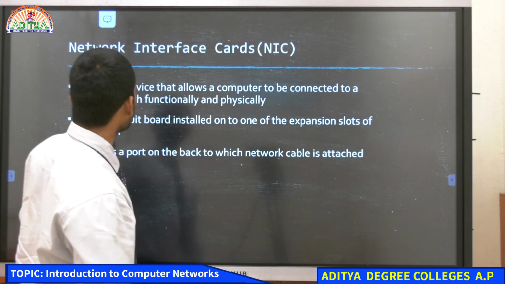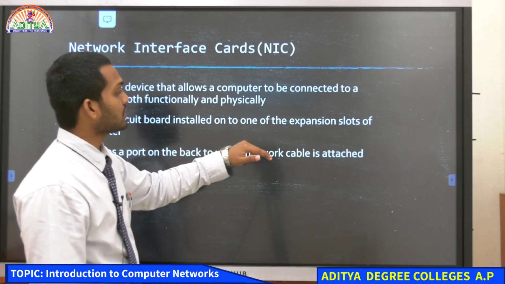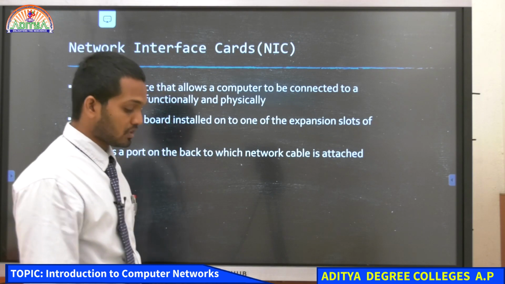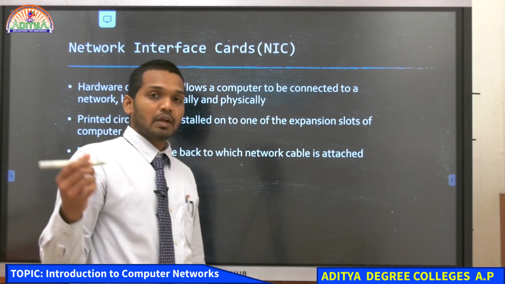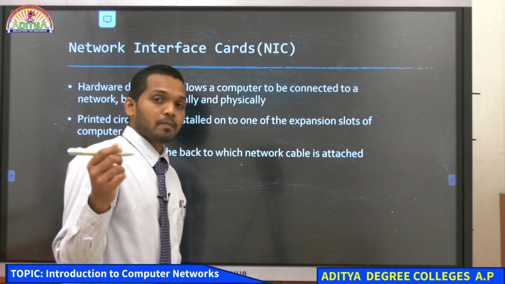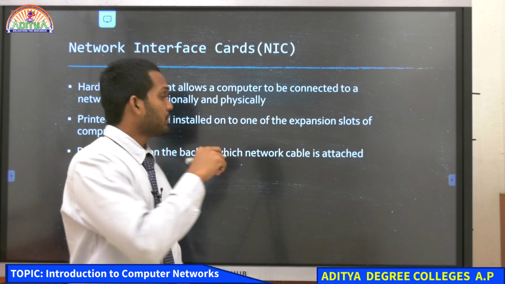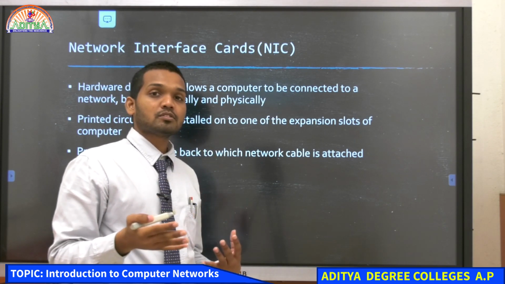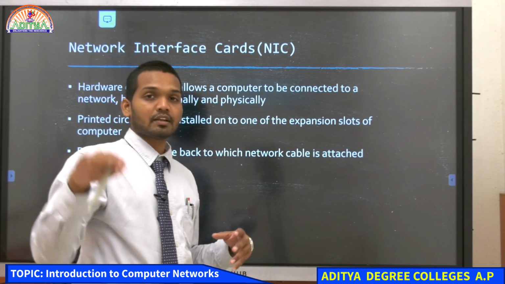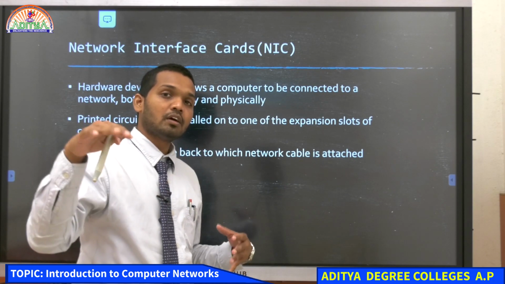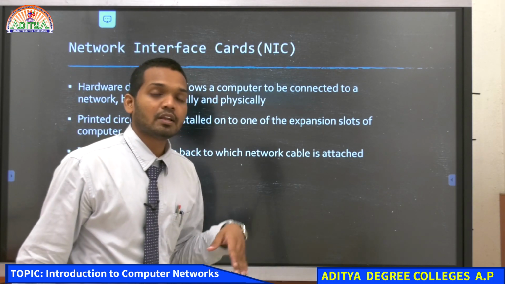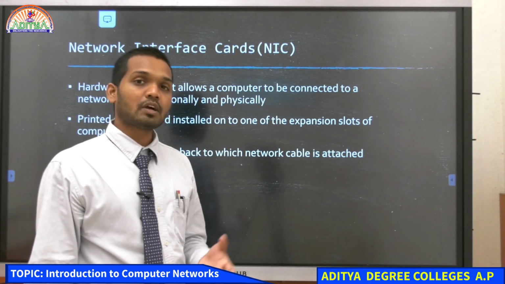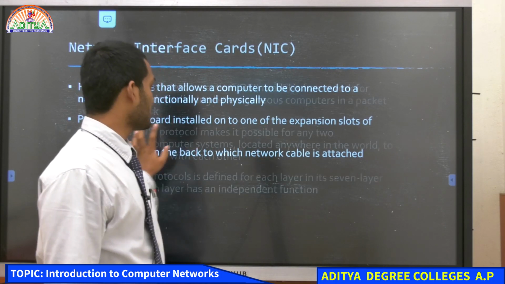What does it have? It is a printed circuit board installed in one of the expansion slots on the computer. It helps us connect to the network. Whenever you plug that wire into the computer, the wire is internally connected to this printed circuit board, which is a hardware device that handles whatever data transmission is happening from this wire to the other computers in the network, and it communicates accordingly. So without network interface cards, you won't be able to connect to the internet through these cables.